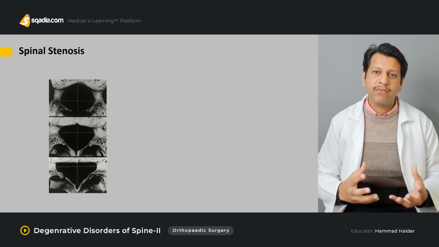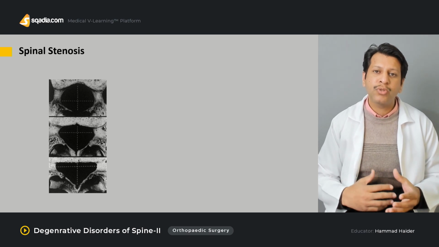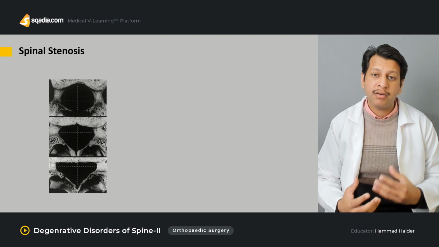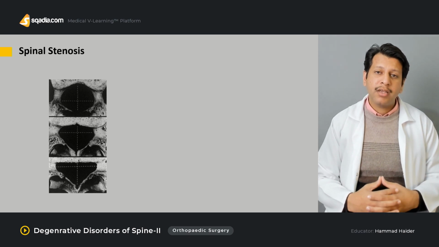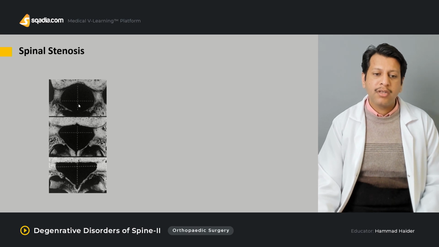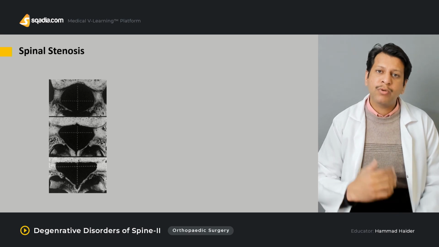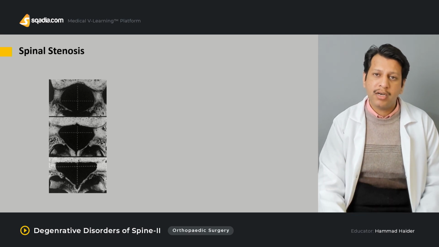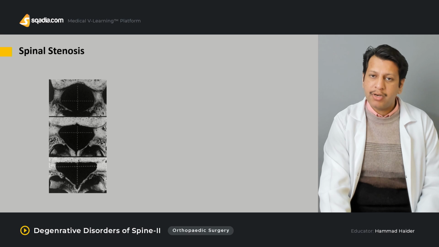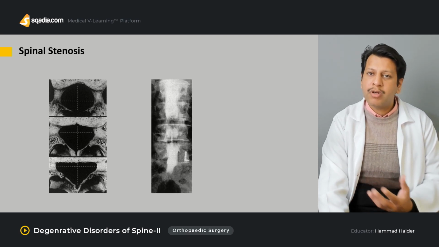Usually, the canal area should be more than 100 mm square, and it should be at least 10 mm in AP diameter. If it's more than 10 mm in AP diameter, this means the overall canal area will be more than 100 mm square. That is one way of checking it.